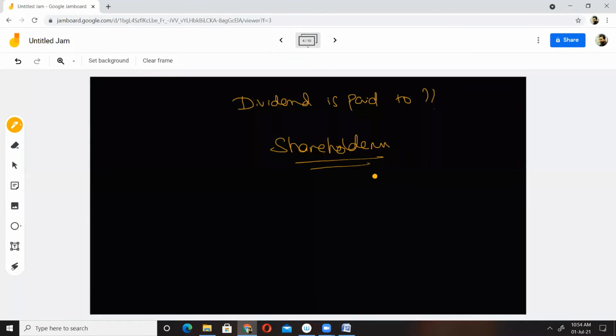Dividend is paid to shareholders, which means some person or some group of persons have purchased shares in our company, isn't it? So it means we have issued shares. So the company has issued shares, and issue of shares is a part of our financing activity.